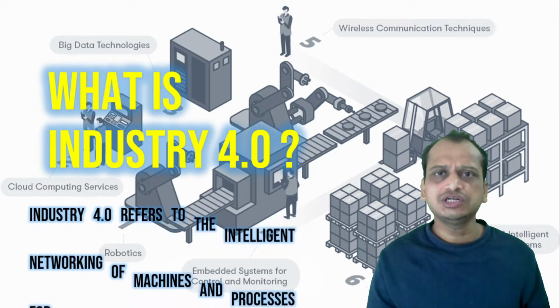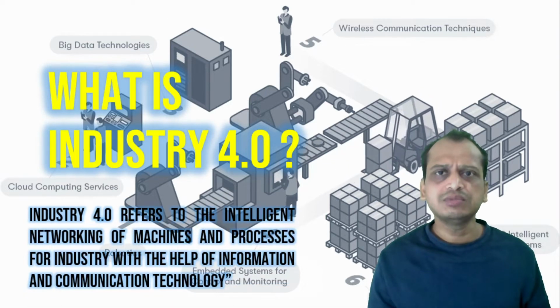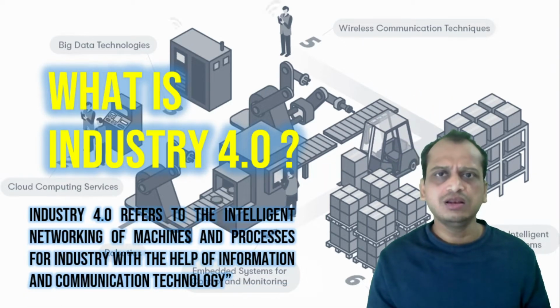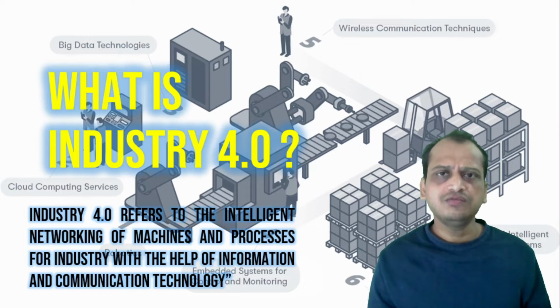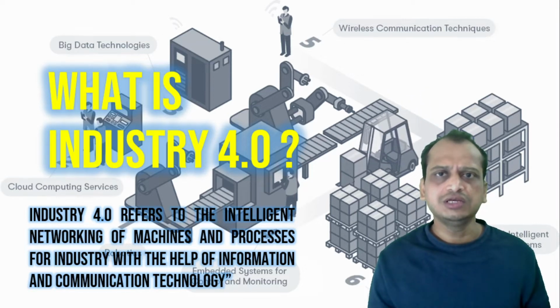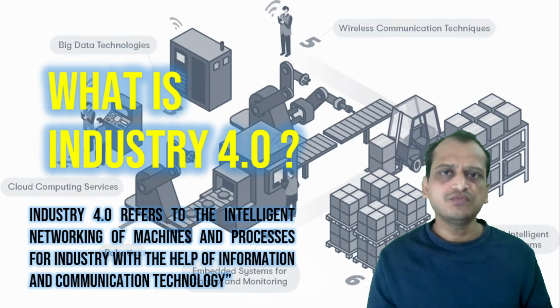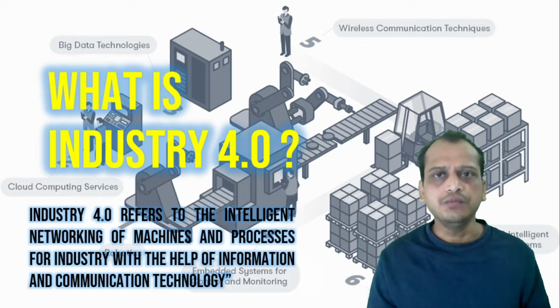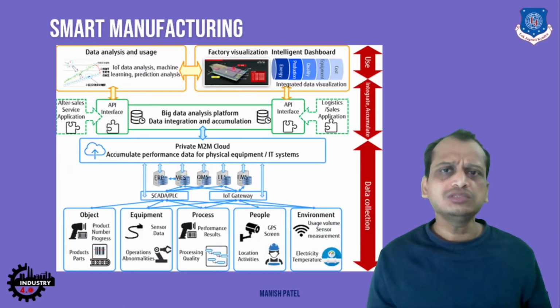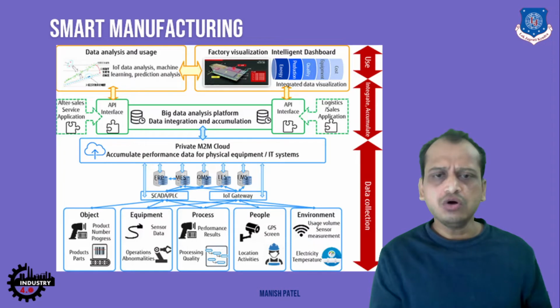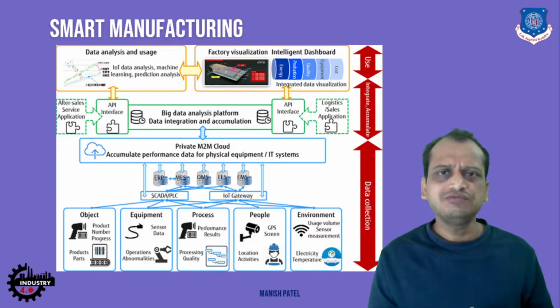It is the interconnection of devices, machines and processes, connected with the help of networking and communication technology. So this whole framework is nothing but Industry 4.0. Let's look into the smart manufacturing network. At the very bottom, the processes are there, people are there, equipment is there. All these equipment and processes are interconnected with the help of the internet.